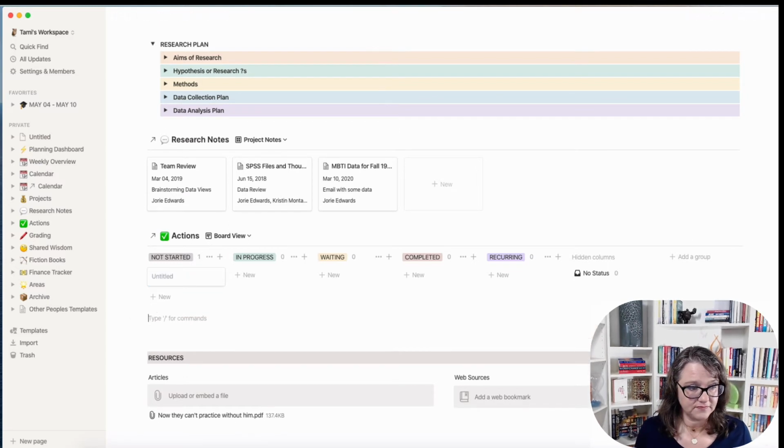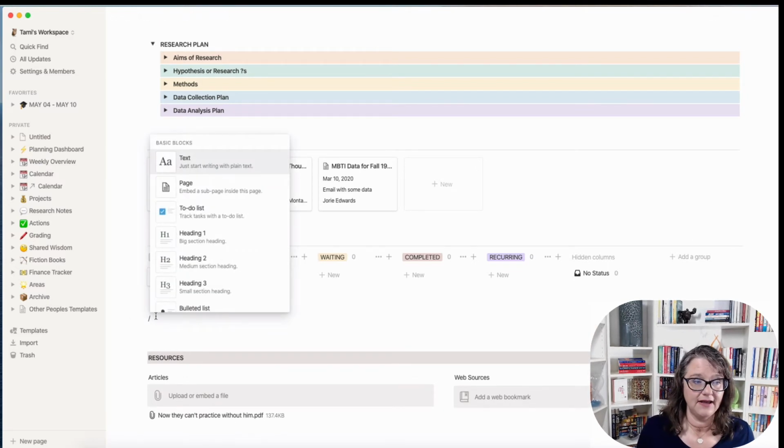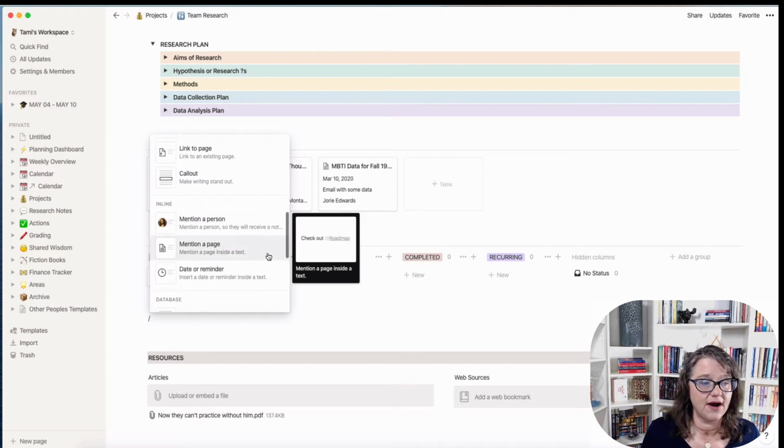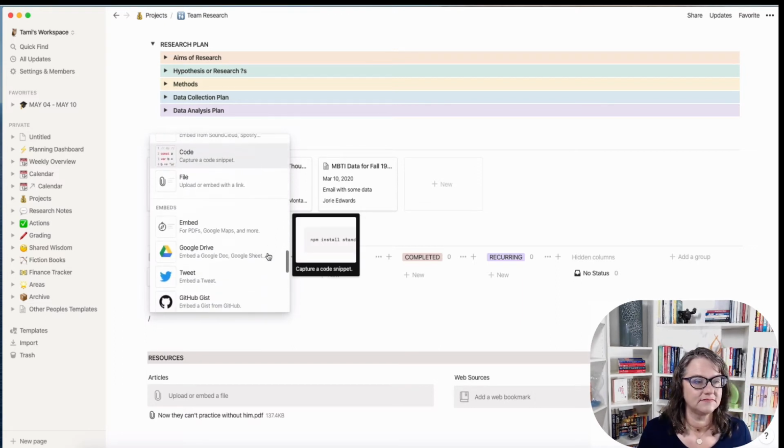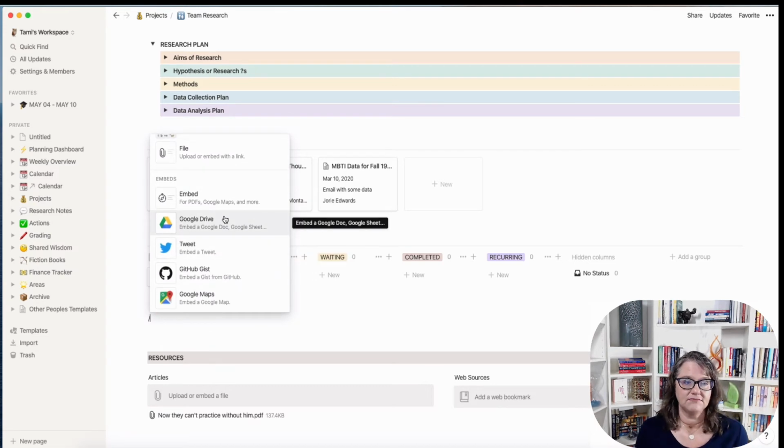So let's say I want to add a link to our, let me go down here and find it, and then we'll talk about it, to our Google Doc. So we want to work on and write, I want to write in a Google Doc. That's where I'm going to focus my activity. So this would be how I would embed that.